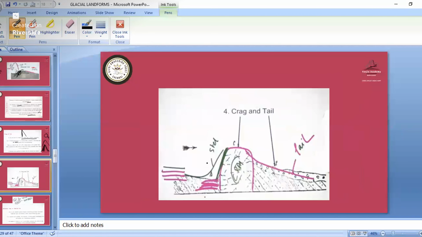You can see this is a steep side, so that much movement will not happen. After this, if there is some movement, some rock particles will be settling down at the end. Those particles are known as the tail. So the tail is a deposition landform. Remember this one. It is a deposition landform.